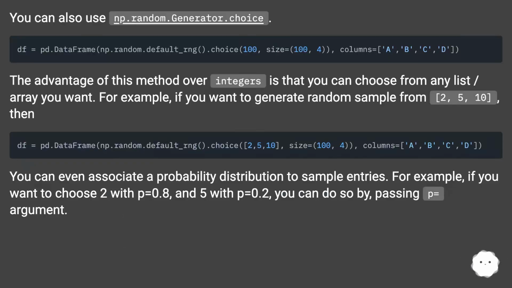You can also use np.random.Generator.choice. The advantage of this method over integers is that you can choose from any list/array you want. For example, if you want to generate a random sample from 2, 5, 10, then you can. You can even associate a probability distribution to sample entries. For example, if you want to choose 2 with p equals 0.8 and 5 with p equals 0.2, you can do so by passing the p equals argument.